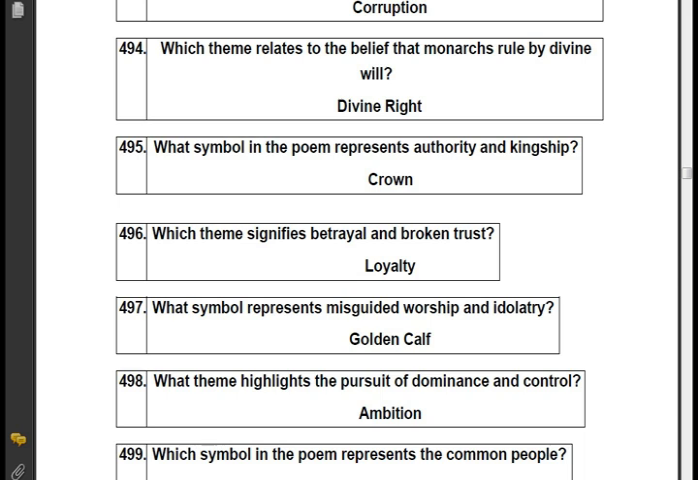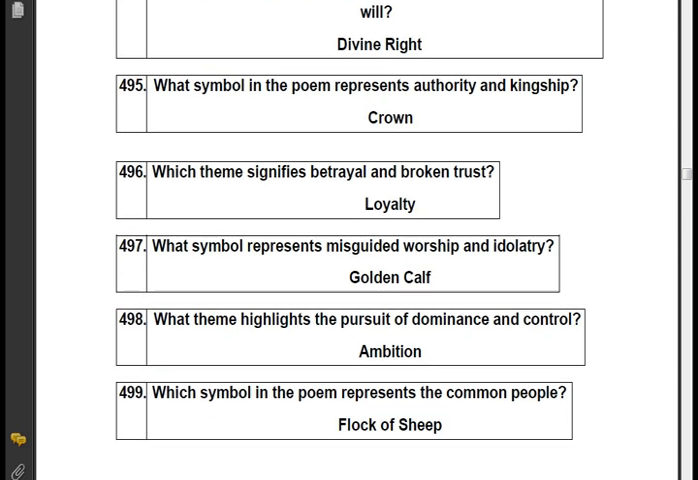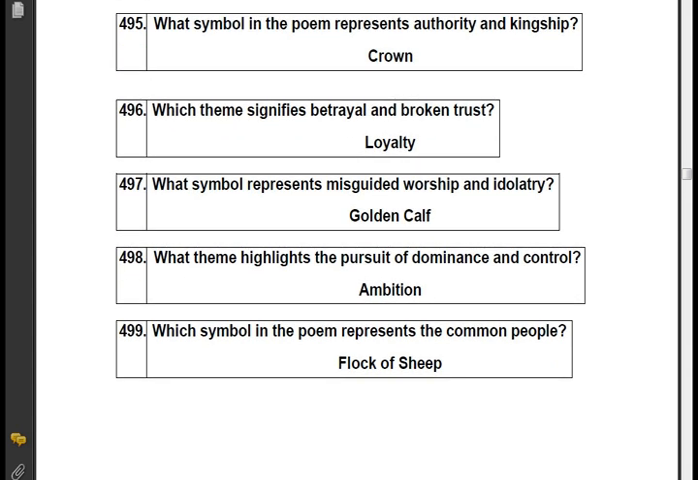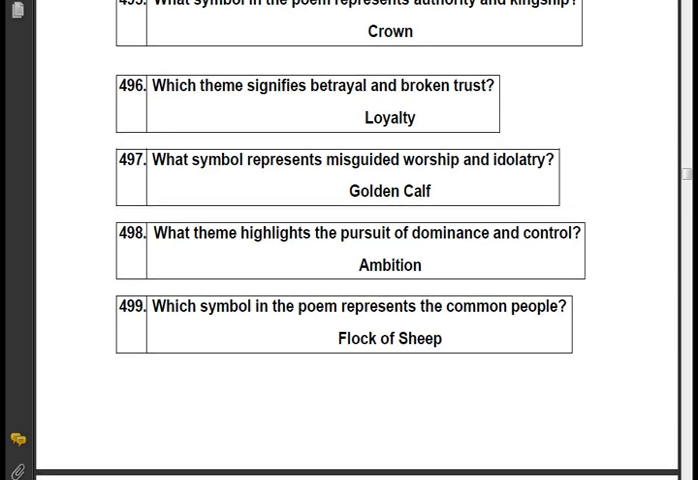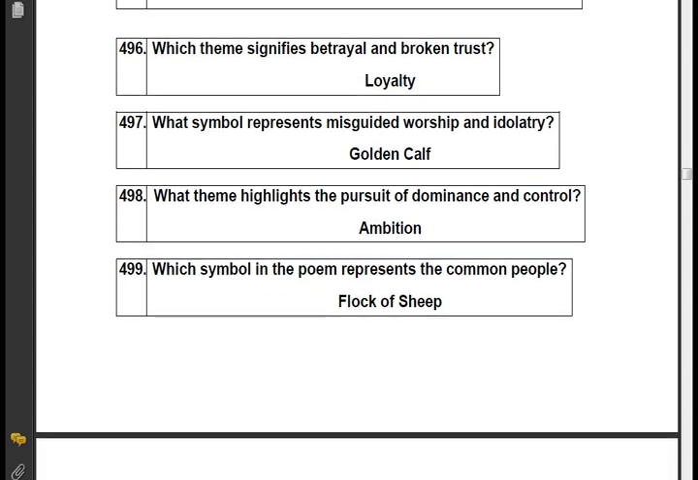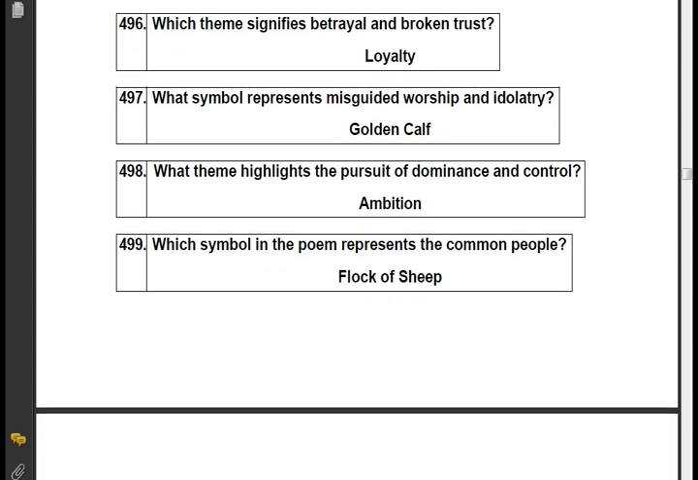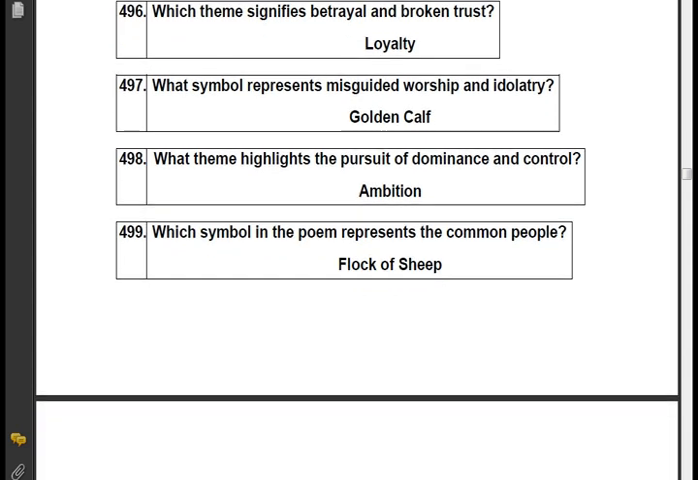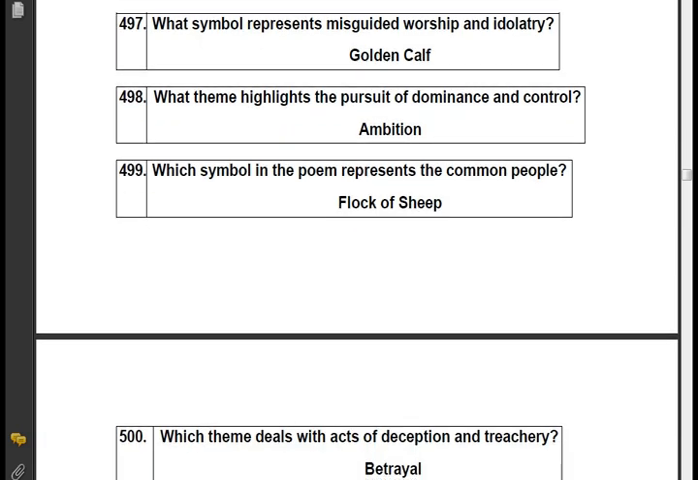What symbol represents misguided worship and idolatry? Golden calf. What theme highlights the pursuit of dominance and control? Ambition. Which symbol in the poem represents the common people? Flock of sheep. Which theme deals with acts of deception and treachery? Betrayal.